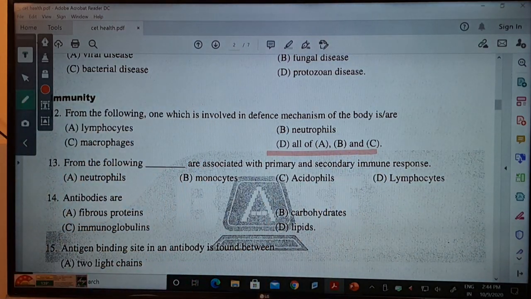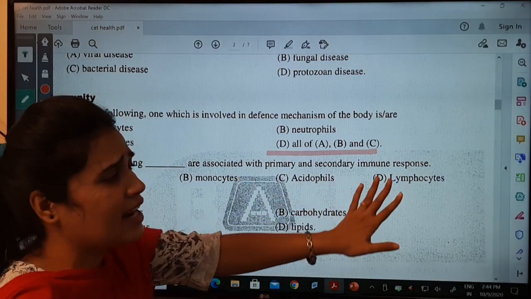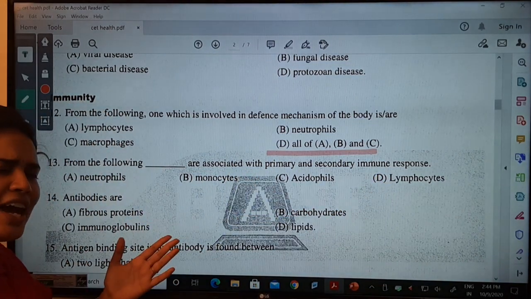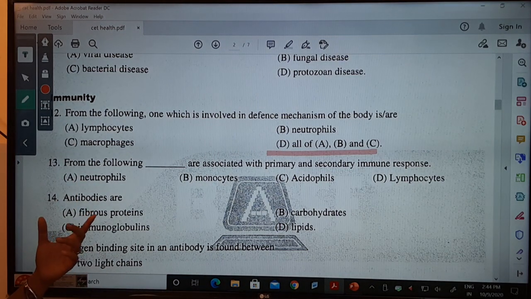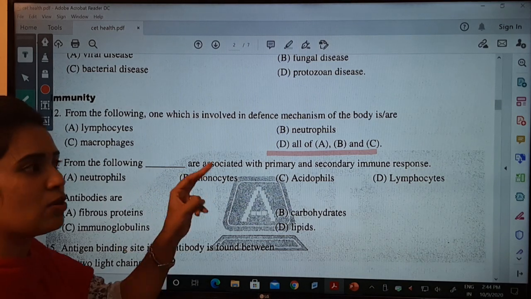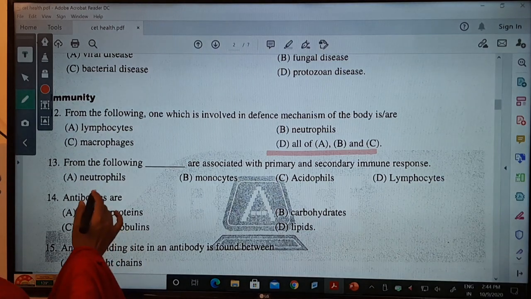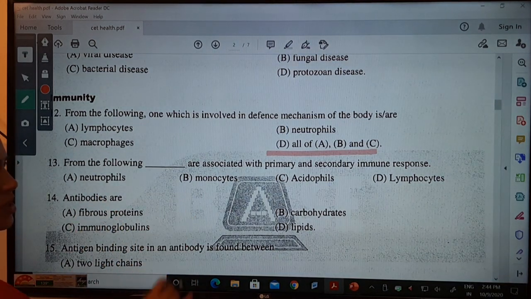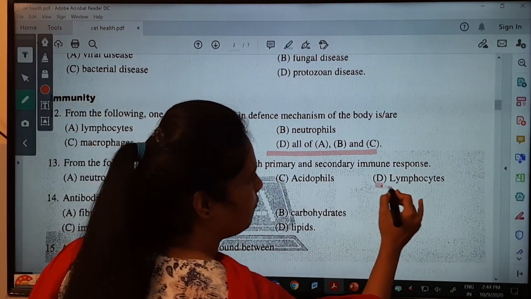Next, from the following, which are associated with primary and secondary immune response? They are indirectly talking here about acquired immunity. Whichever option is correct is mainly associated with both the primary and secondary immune response. Neutrophils, no. Monocytes, no. Acidophils, no. That is lymphocytes.